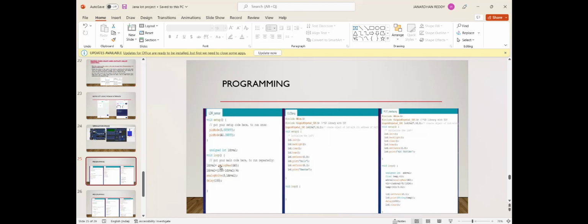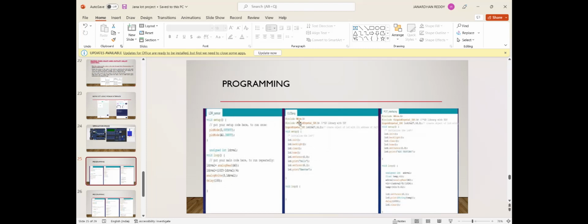So that analog input we first have to read, and then convert it to a digital value, so that the LED will take the digital value at pin number 3. For converting analog to digital value, we give a formula: (1023 minus analog value) divided by 4. This is the simple program for blinking of LED, and this is the way for LED display.